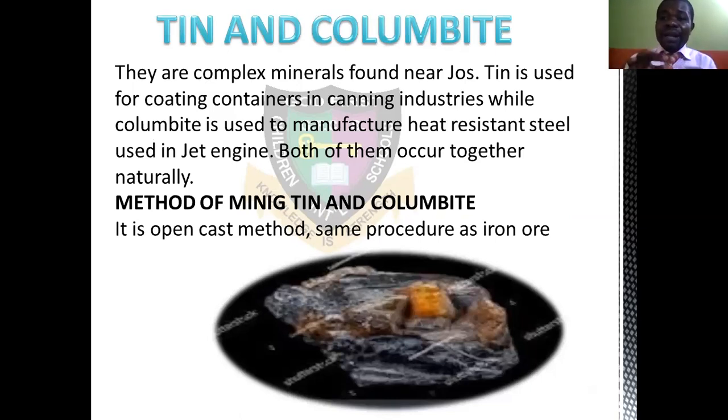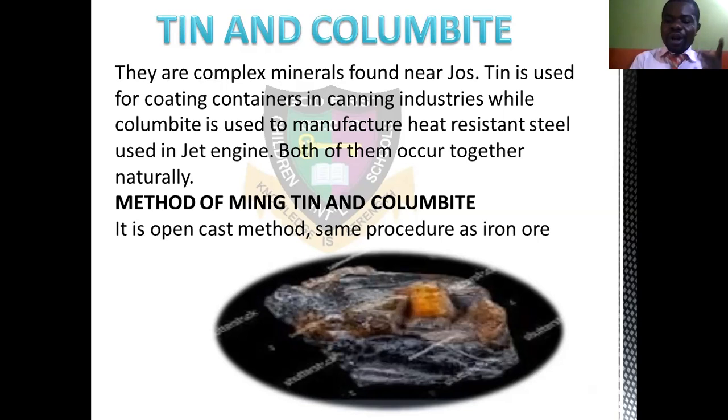That particular one, heat-resistant steel, is used for jet engines. Both of them occur together. That's why we call them tin and columbite. They occur together. The same method of mining iron ore is the same method of mining them. Sorry, it's the open cast method for the iron ore, and the same open cast method we have for the tin and the columbite.